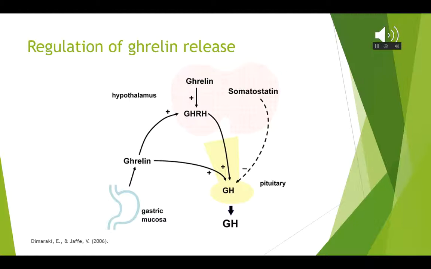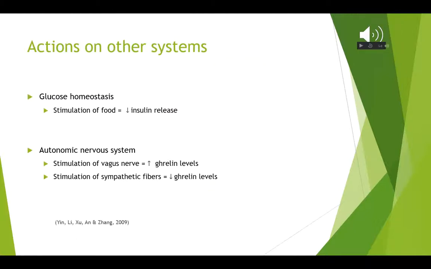Ghrelin reaches the brain by crossing the blood-brain barrier, acting on receptors in the hypothalamus. This causes an increase in growth hormone releasing hormone through binding to G protein coupled receptors. This stimulates adenylate cyclase, increasing cAMP. Cyclic AMP activation increases both GH release and synthesis. Growth hormone is a vital hormone in the body released by the anterior lobe of the pituitary gland and is essential for growth in all tissues of the body.